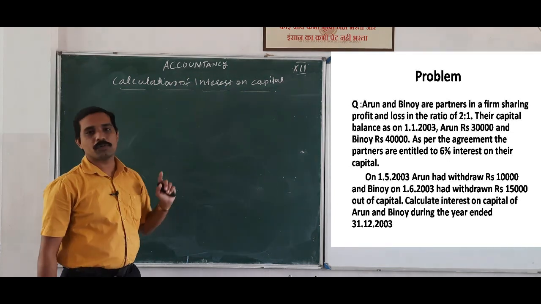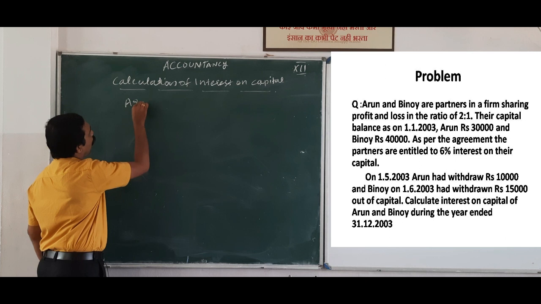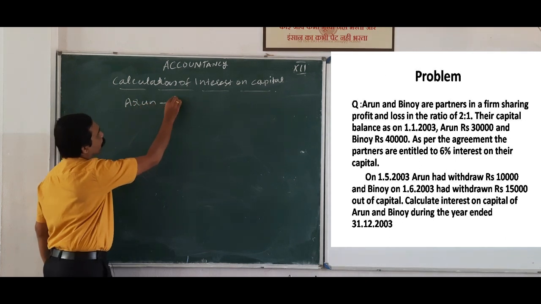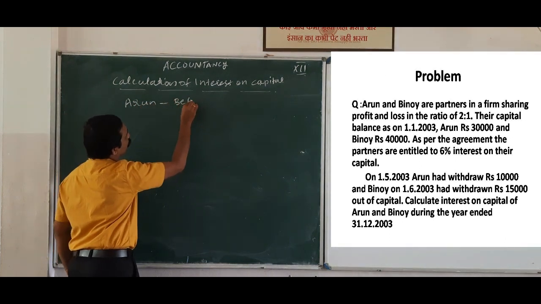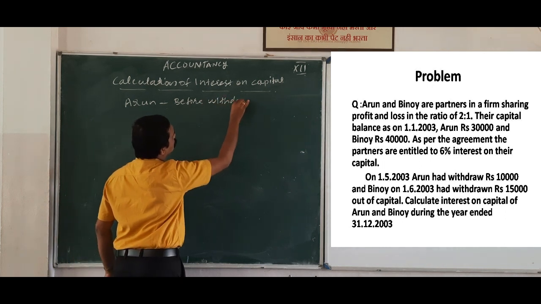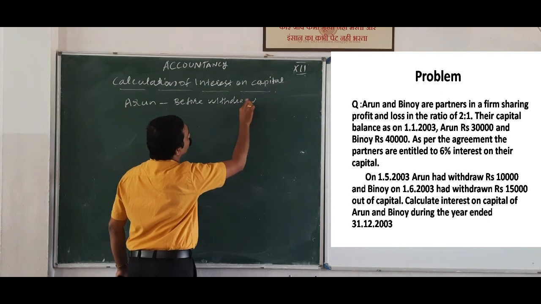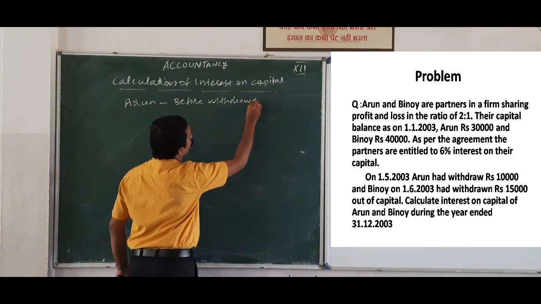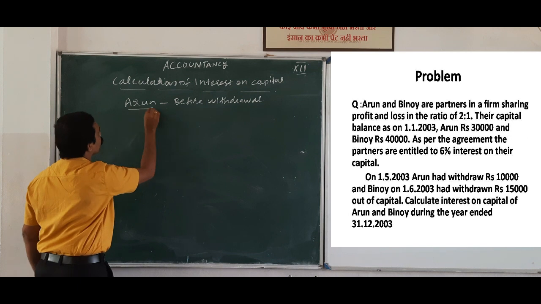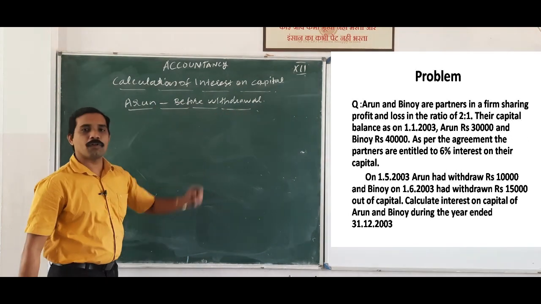Here the first partner is Arun. So we can write Arun, before withdrawal. So we can calculate Arun's interest on capital before withdrawal.